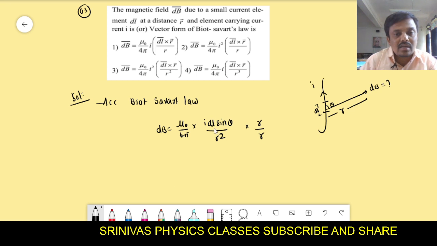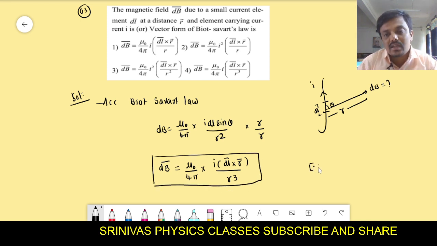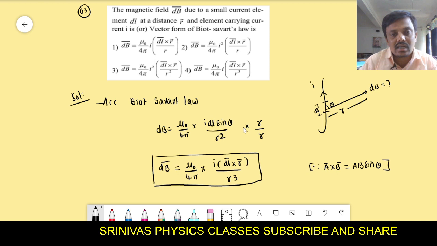And then at that moment, Idl r sin theta in the numerator we write like this. That is dB bar is equal to mu naught by 4 pi into Idl r sin theta, we write as dl bar cross r bar. In the denominator we write as r cube. This is the vector form of Biot-Savart law. Because we know very well that a bar cross b bar is ab sin theta, vector product. Then based on that, here dl r sin theta I wrote as dl bar cross r bar. In the denominator r cube will be there.